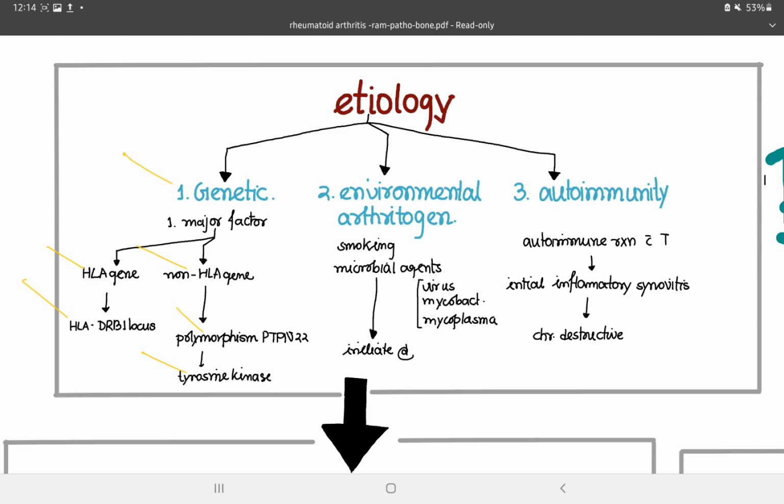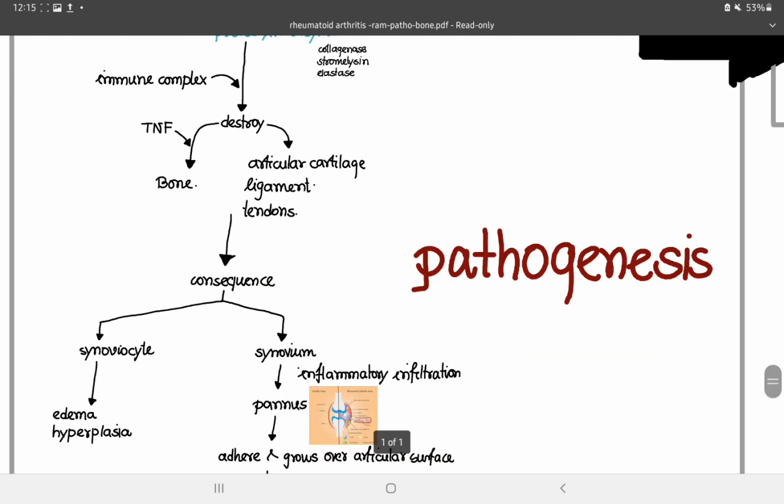Next is the environmental or arthritogenic cause. There are smoking and microbial agents like virus, mycobacteria and mycoplasma that can be responsible for this disease, and which may initiate the disease. Then autoimmunity: autoimmune reactions with the T cells cause the initial inflammatory synovitis and then there is chronic destructive disease. Next is the pathogenesis of the disease.